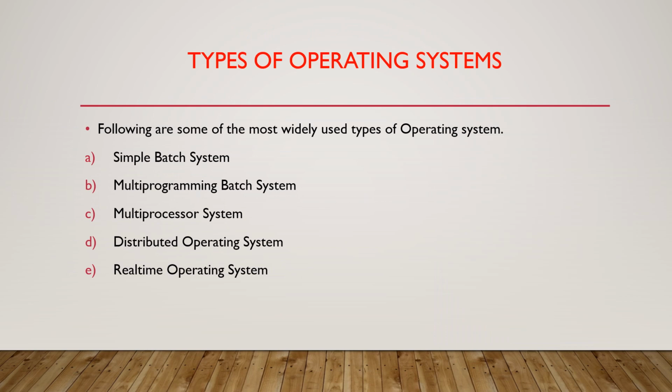Next topic is types of operating systems. The most widely used types of operating systems are simple batch system, multi-programming batch system, multiprocessor system, distributed operating system, real-time operating system, and more.